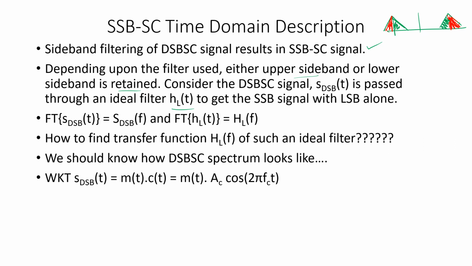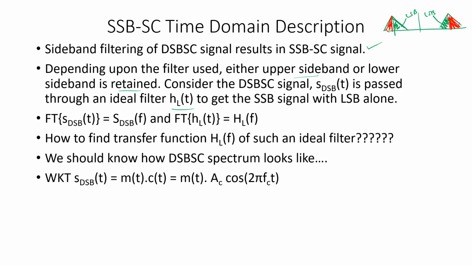So HL of t is the impulse response of that filter. I call it HL because the lower sideband is retained, the LSBs are retained, that's why I'm calling it HL of t. So we get an SSB signal.